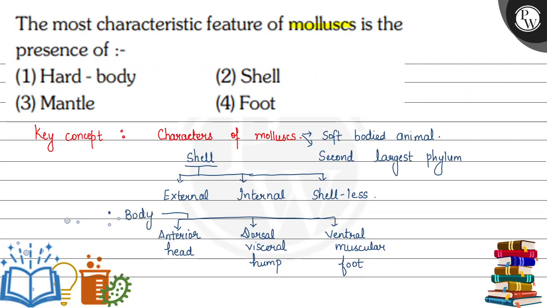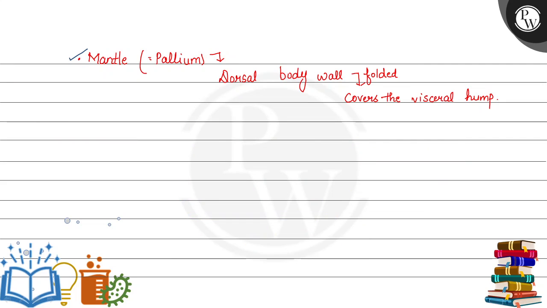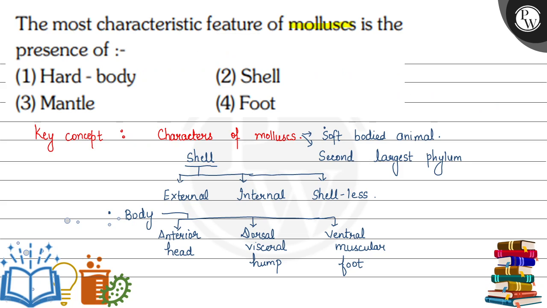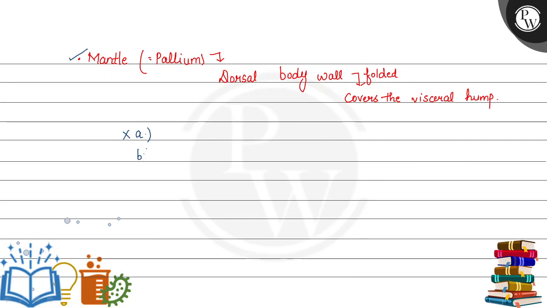Now let's see the options one by one. So the first option is hard body, but as I told you, the mollusk possesses a very soft body, so the first option is discarded. Now the second option is shell. As I told you, shell is present in some mollusks and in some it is absent, and shell is also present in many other animals besides mollusks. So presence of shell is not the peculiar feature of every mollusk, because in some mollusks the shell is absent, so it is also discarded.